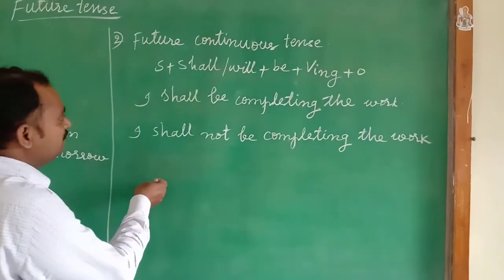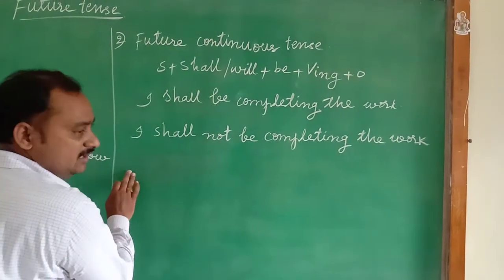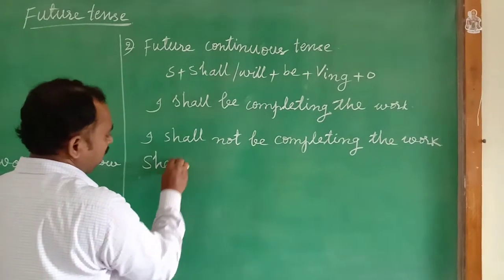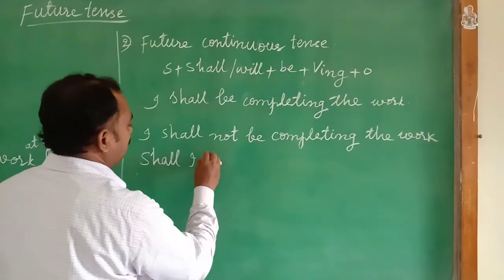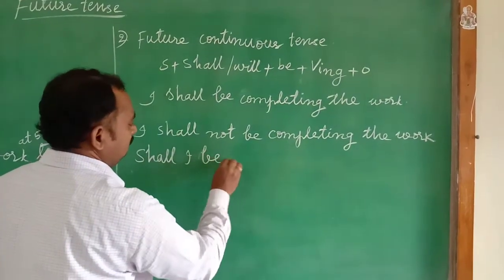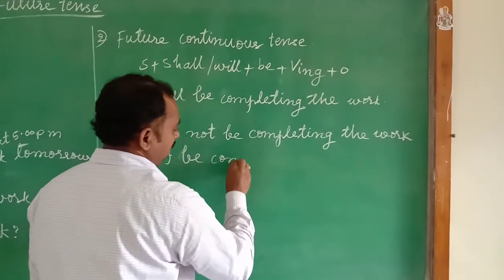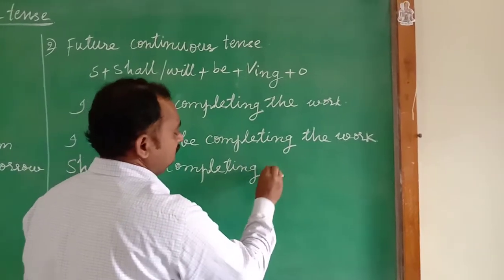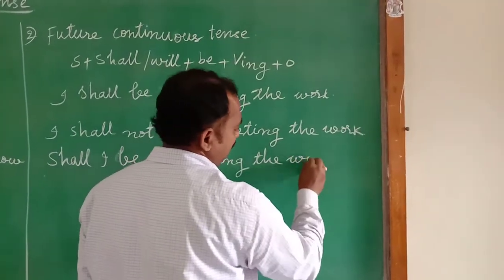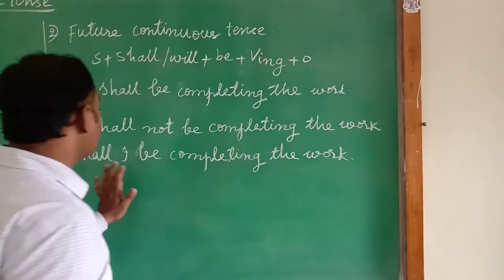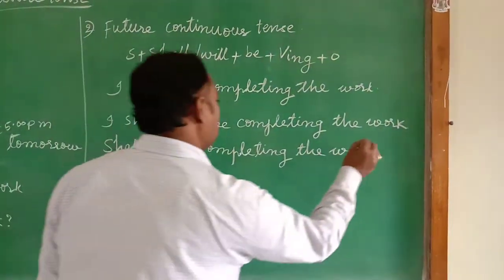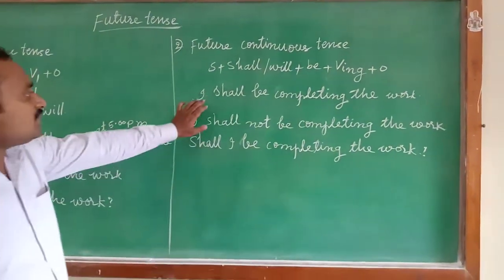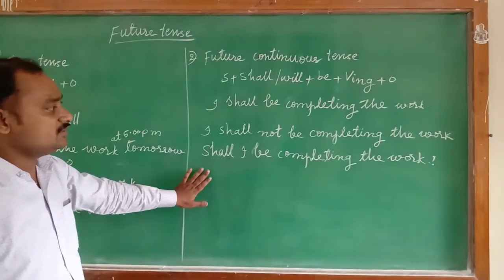I already told you in our previous classes: first you write the be form, the subject will go next. Shall I be completing the work? This is the interrogative form of this future continuous tense.